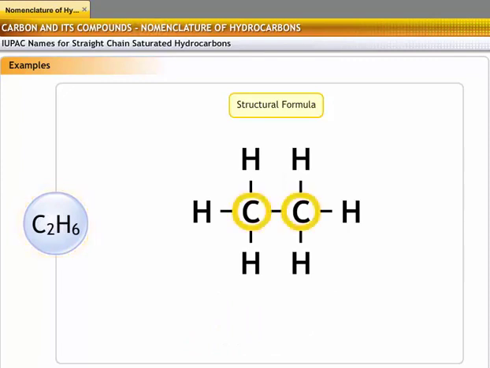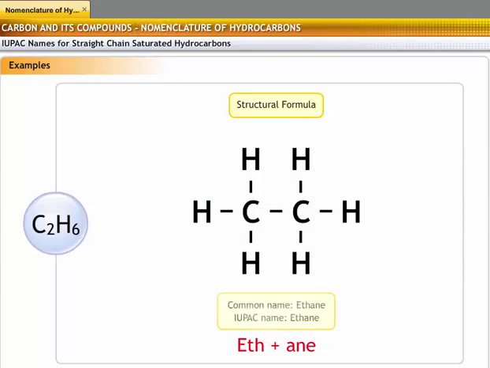C2H6 contains 2 carbon atoms. Hence the root word is eth. The carbon atoms are saturated, with each having 4 bonds attached to different atoms. Thus, it is an alkane. The IUPAC name is ethane, which is a combination of eth and ane.